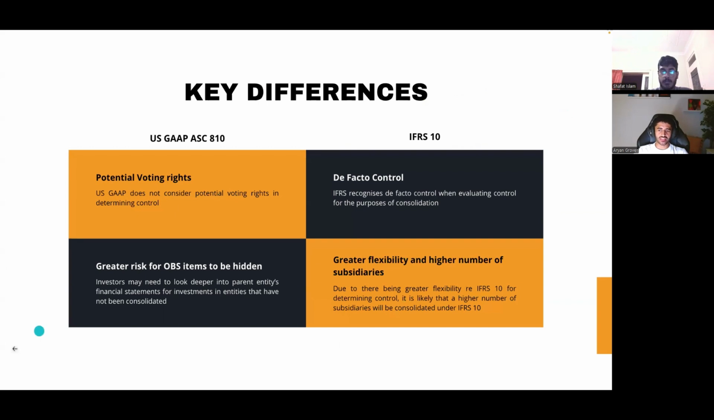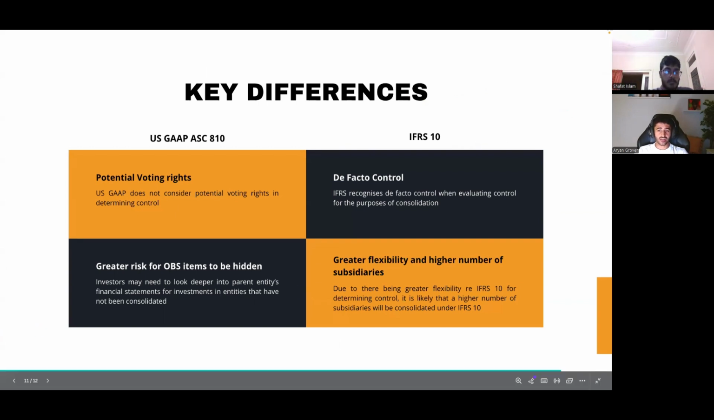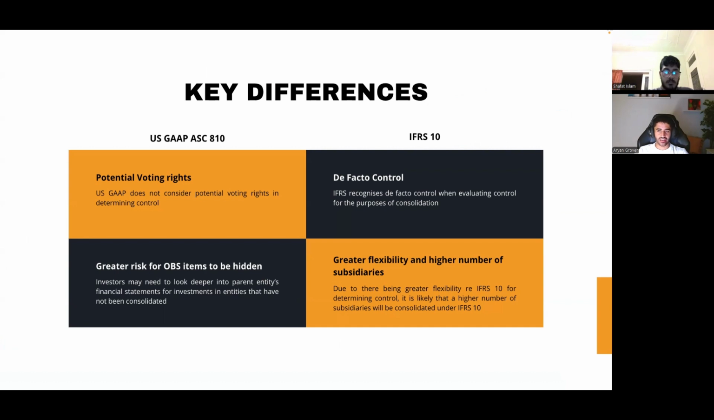Notwithstanding the many similarities, there are key differences between IFRS 10 and US GAAP ASC 810. Firstly, US GAAP does not consider potential voting rights, such as call options, which could grant control if exercised. Secondly, de facto control, where an entity exerts influence despite not having a majority stake, is recognized under IFRS 10, but not under US GAAP. These differences mean that US GAAP may consolidate fewer entities, leaving investors exposed to off-balance sheet risks, while IFRS 10 may result in more entities being included, potentially inflating a company's balance sheet.